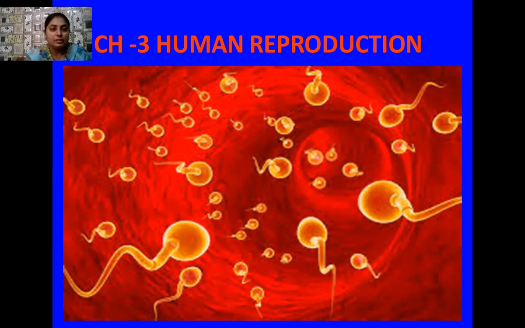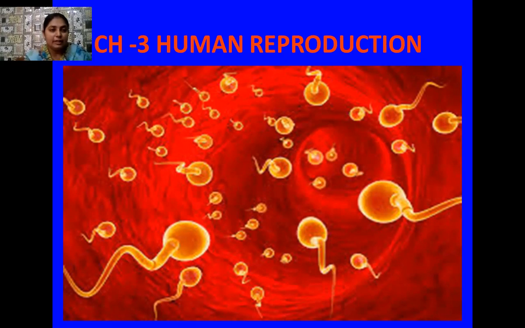We are also going to study in detail the process of embryo development and the various stages of embryo development. In case of human males, after the process of fertilization, a zygote is formed, and this zygote later undergoes many cleavage divisions, which are actually mitotic divisions, and as a result we can see the embryo at various stages of its development.